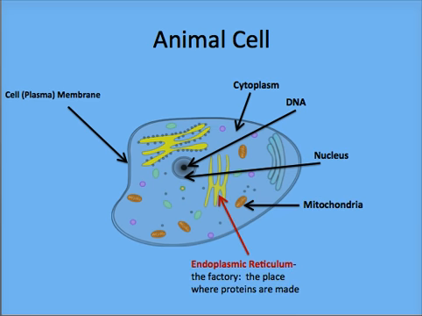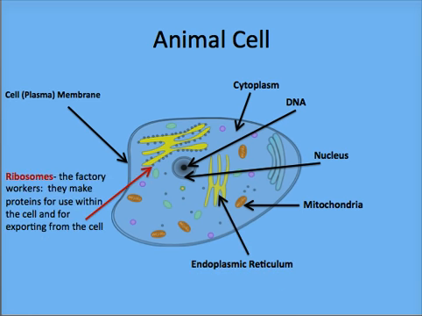Every community needs a local economy. In our scenario, the endoplasmic reticulum functions as a factory. The endoplasmic reticulum, or ER, is a piece of membranous material which acts as the site of protein manufacture for the cell. Different types of cells make different types of proteins, which they can then hold on to or export from the cell.